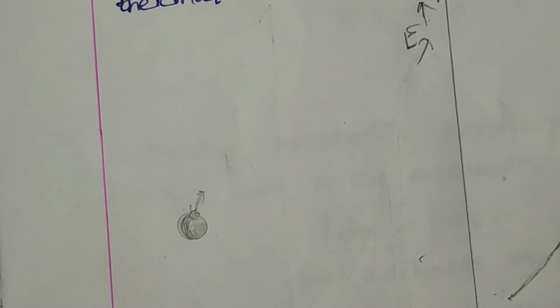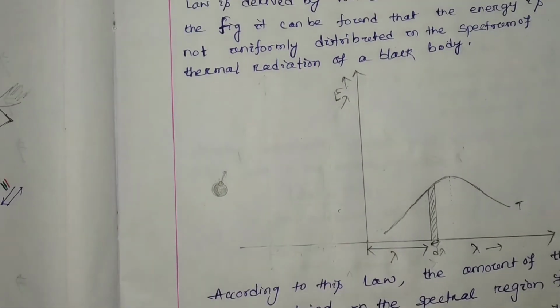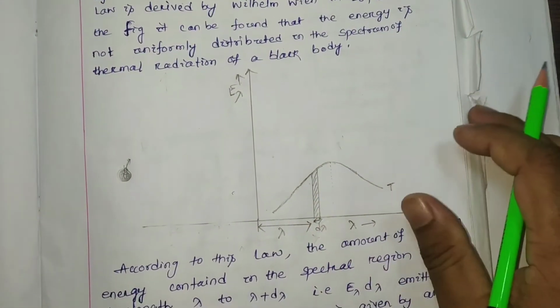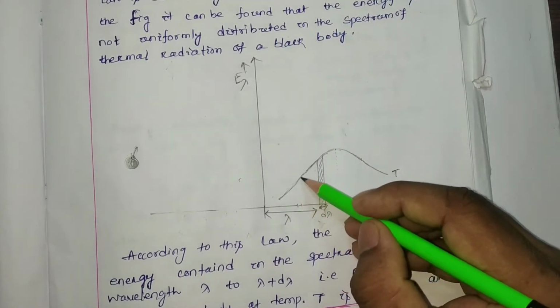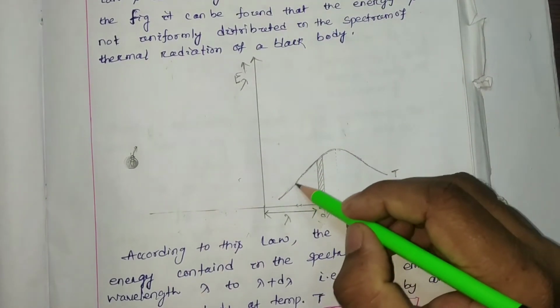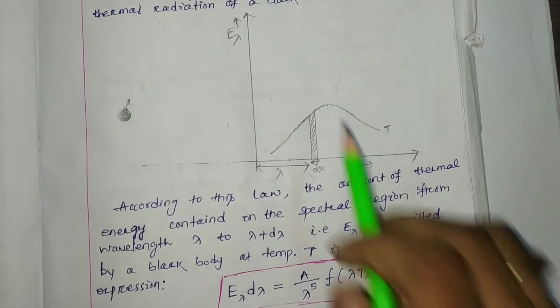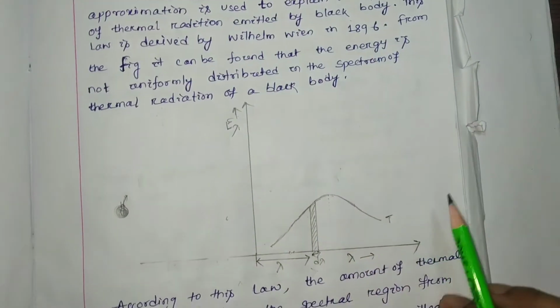This is the basic spectrum that we know, and you have also heard the word spectrum at the time of the Balmer series, Paschen series, and Bohr's atomic model. Each and every wavelength represents its own spectrum, but not every wavelength has uniform or equal energy; it is different. That is what this line means. Next.